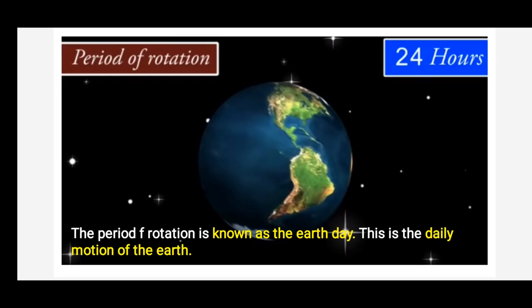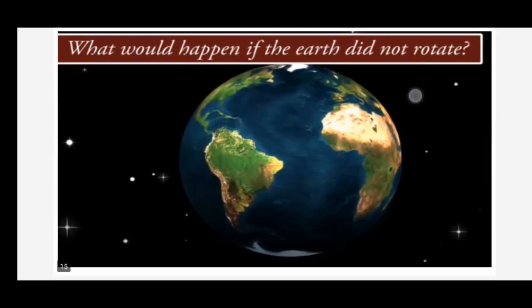Okay, so this is daily motion. It means daily movement of the earth. Every day the earth moves in this way. Now, my question is, what would happen if the earth did not rotate? If the earth did not rotate, what will happen, children?